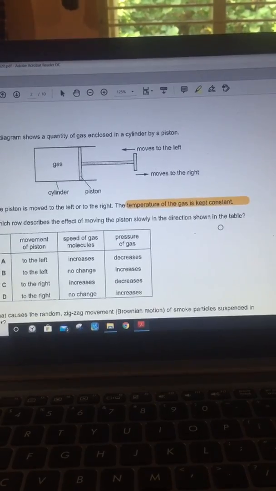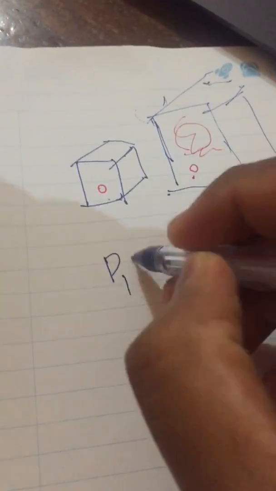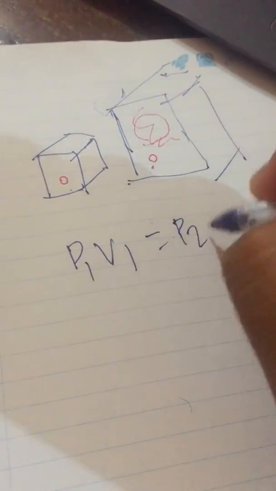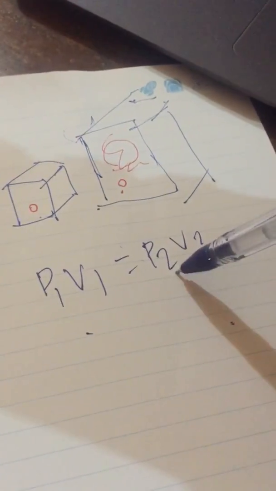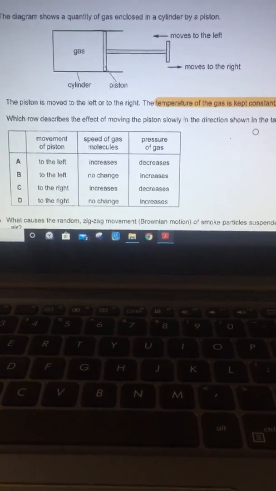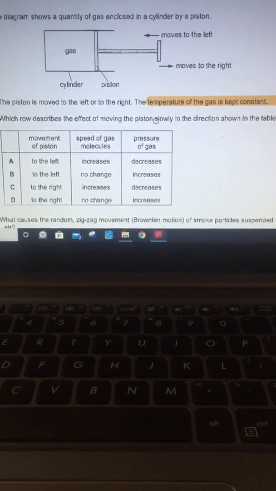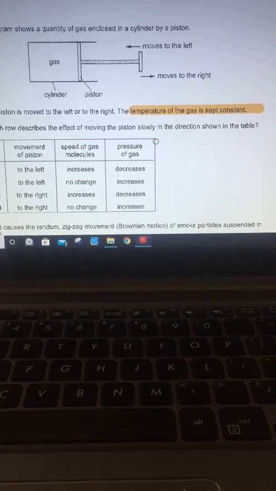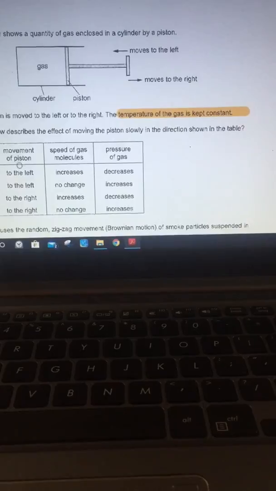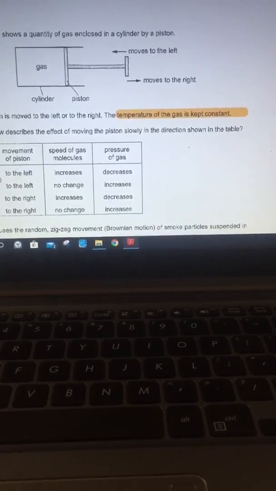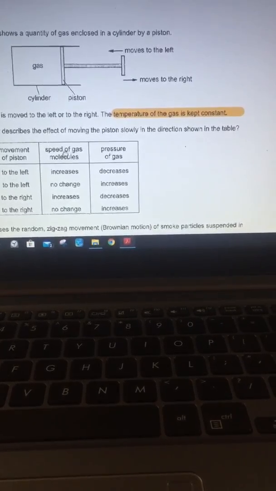So when the temperature of a gas is kept constant and the mass of the gas is kept constant, then we know there is a law which says P1 V1 equals P2 V2. Initial volume times initial pressure equals final volume times final pressure. So according to that, which will describe the effect of moving the piston slowly in the direction shown in the table? When the piston moves to the left, speed of gas molecules.